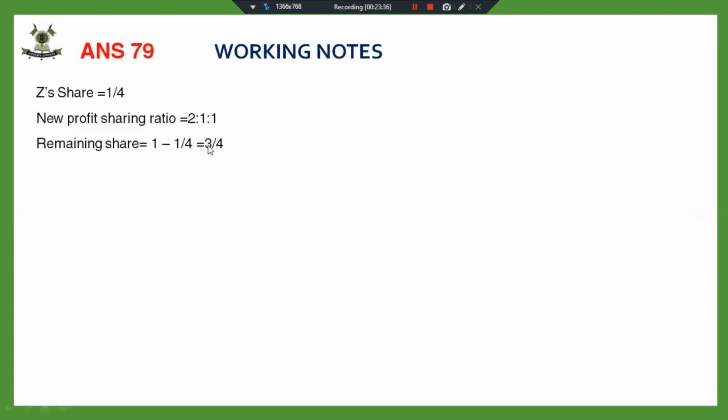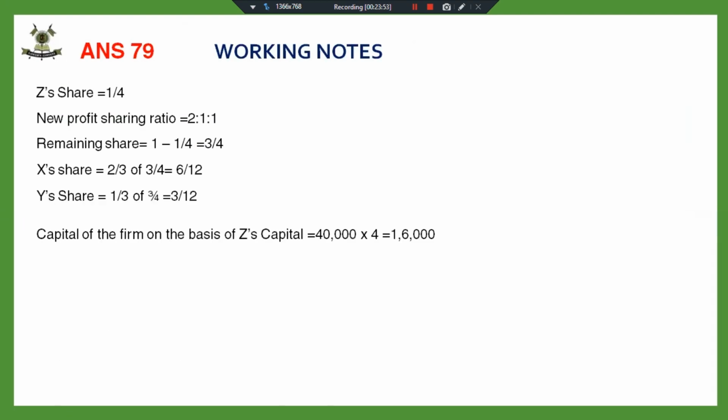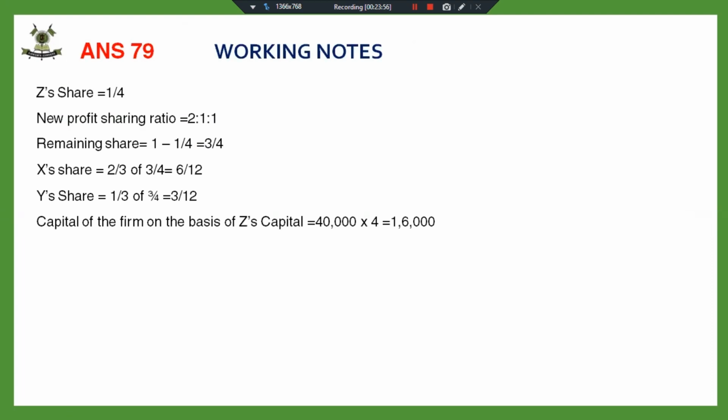Now, 3/4 is the remaining share of X and Y. This is how I have calculated the new profit sharing ratio. 1 minus 1/4 is 3/4. This is our case number 1 of calculating. X share is 2/3 of 3/4, which comes out to be 6/12. Y share is 1/3 of 3/4, which is 3/12. So this is how I calculated the new profit sharing ratio. It comes out to be 2:1:1.